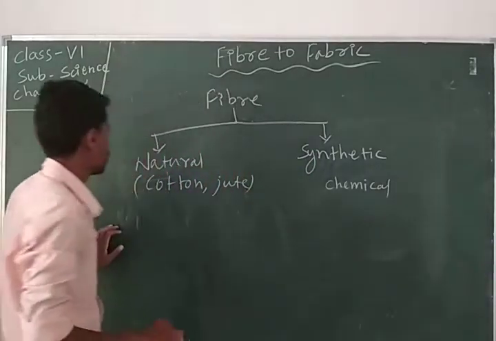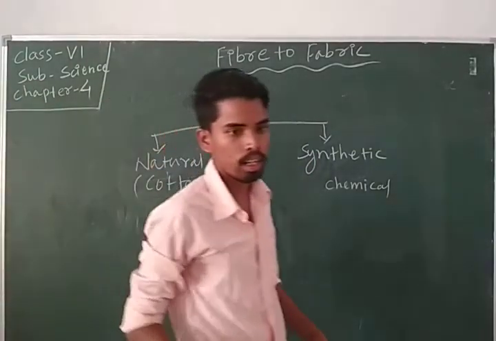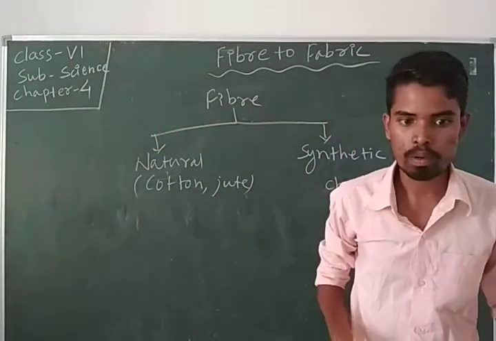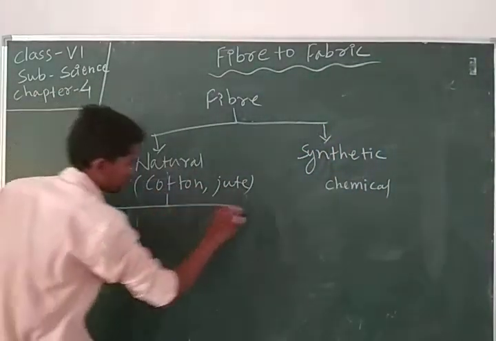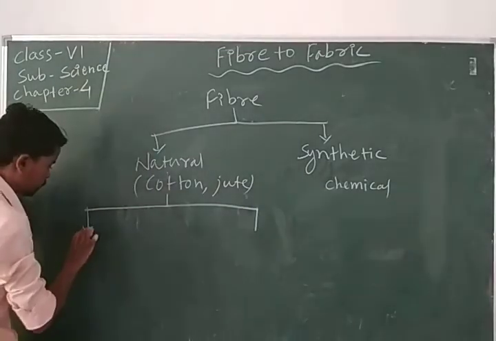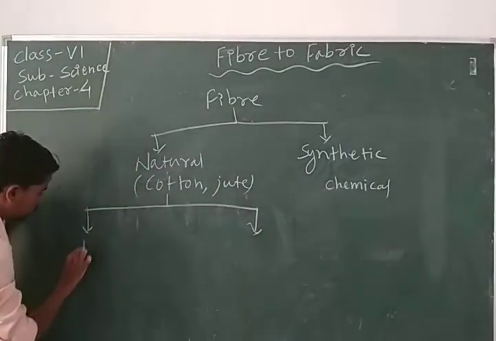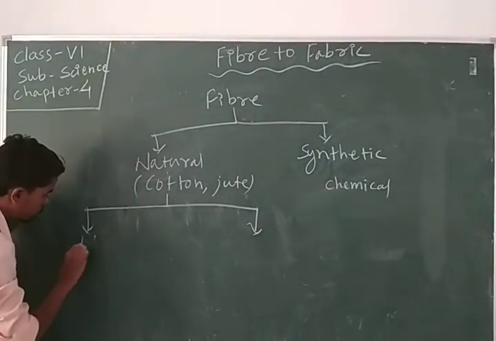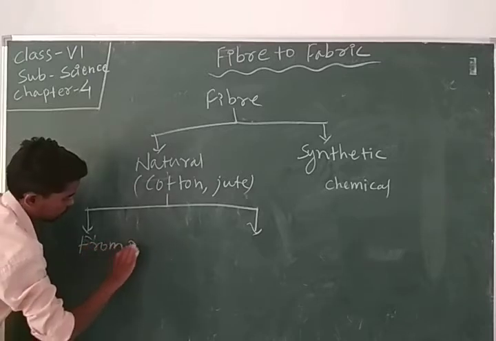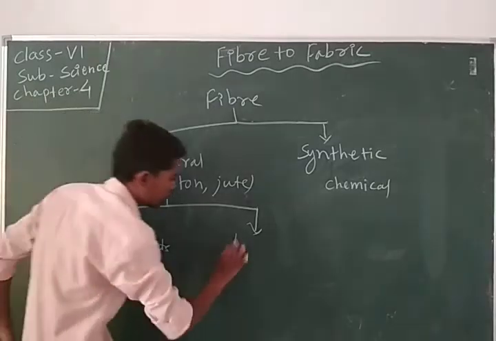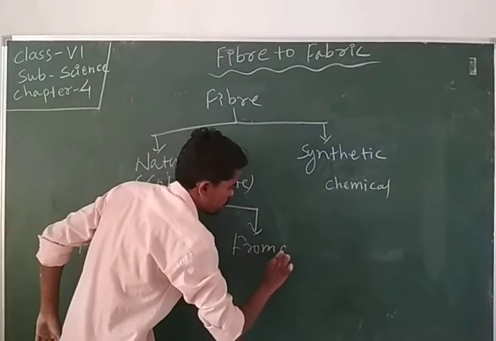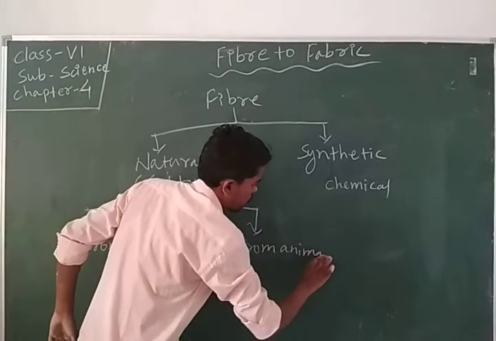Okay, so natural fiber comes in two types: from plants and from animals.